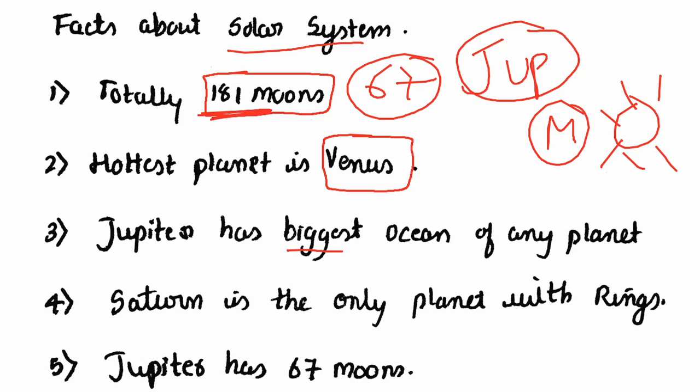Jupiter has biggest ocean of any planet, biggest ocean of the solar system. Then the Jupiter has it. Fourth one, Saturn is the only planet with rings, and Jupiter, as I said earlier, has 67 moons.